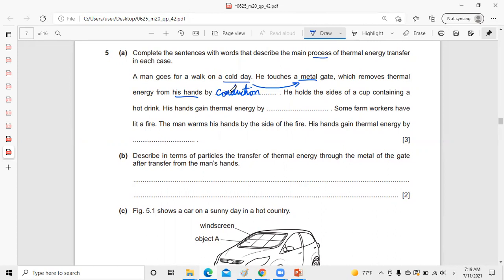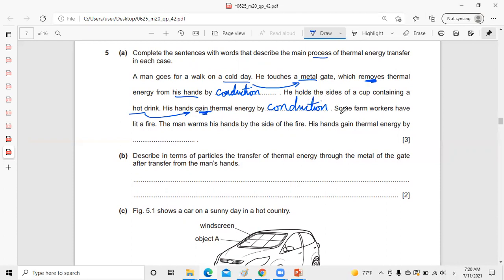So by conduction, because there is transfer of heat between solid objects. Now, conduction happens between solid objects, convection happens through fluids, and radiation happens between surfaces by infrared radiation or heat radiation. So this is the first part. He holds the side of a cup containing a hot drink. His hand gains, not loses, thermal energy. That means the energy is transferred from the hot drink to his hand, also by touching, so we are talking about conduction.